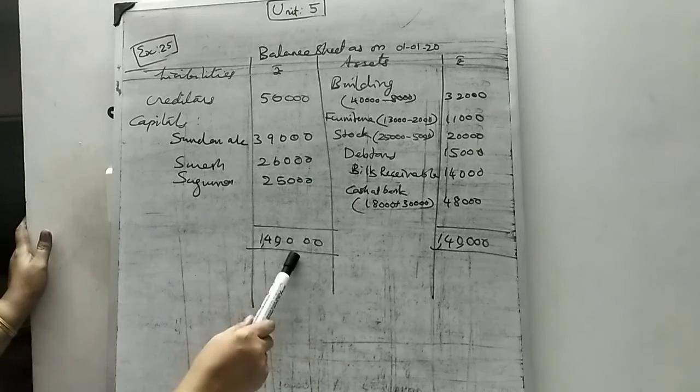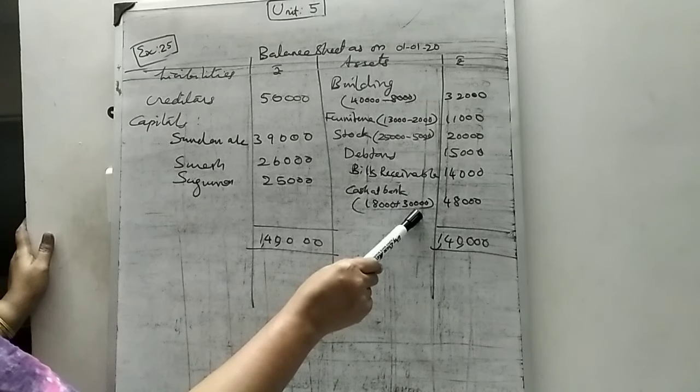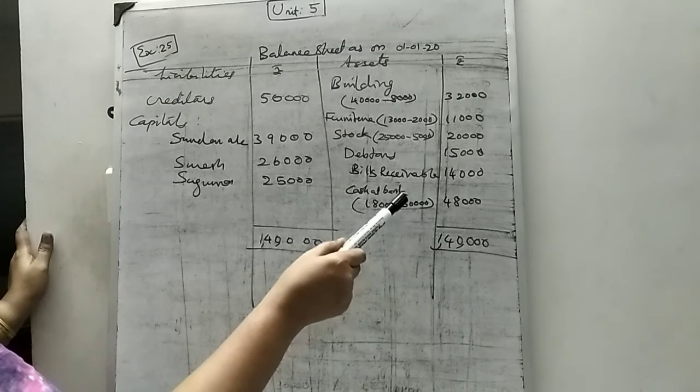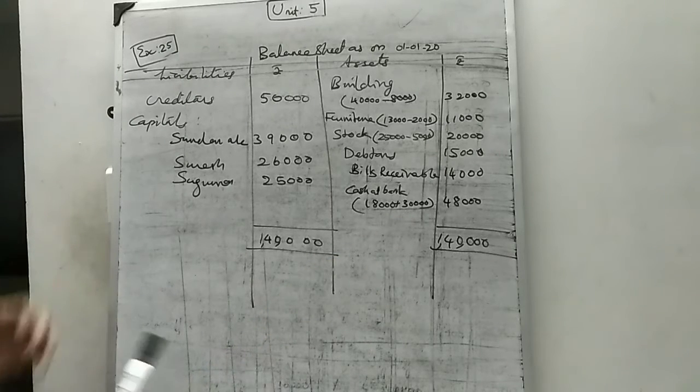If it is not equal, check whether any cash entry is missing, because sometimes this 30,000 may not be entered. So that may be the mistake. We can easily find out the mistake by adding these two sides' totals. Okay, so this is the method of preparing the balance sheet.